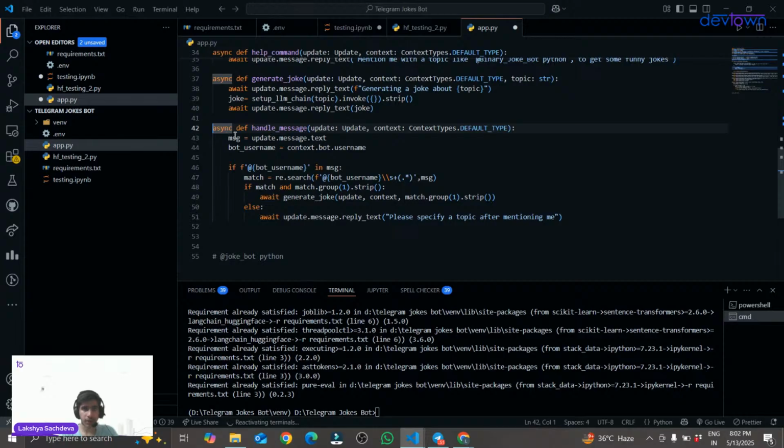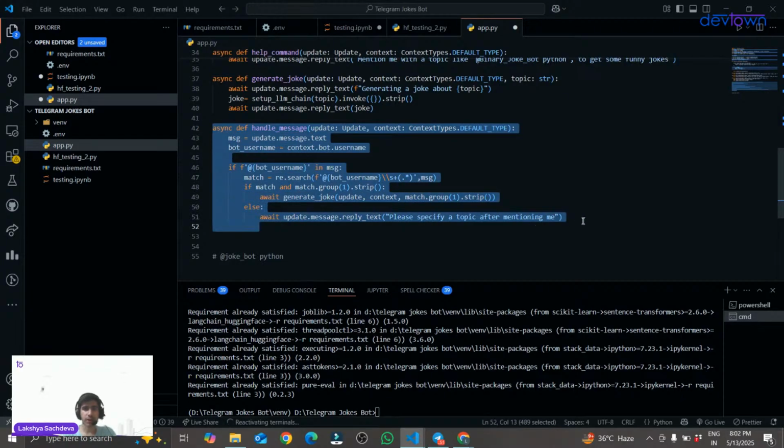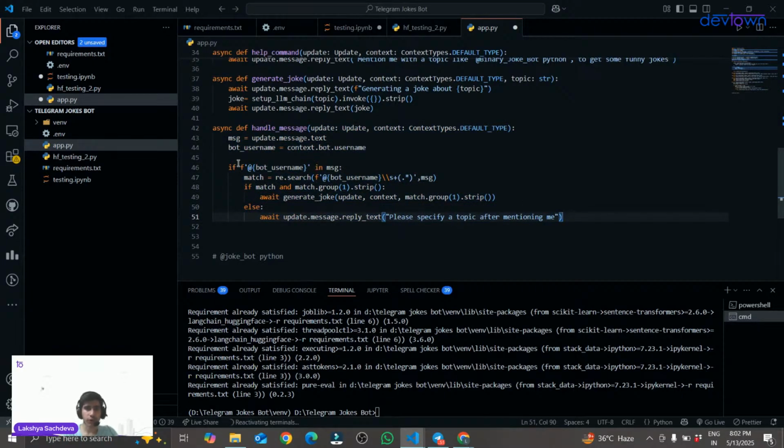So what does this function do? This async def handle_message handles the message whenever we call our bot. First of all, it will check for the bot username, then it will store the value, that is this Python over here. If I mention the topic, it will store the topic. Then if the topic is there, it will give that topic to my generate joke function as a parameter. And if there is no topic, it will simply print update.message.reply_text, please specify a topic after mentioning. This handle message is clear.